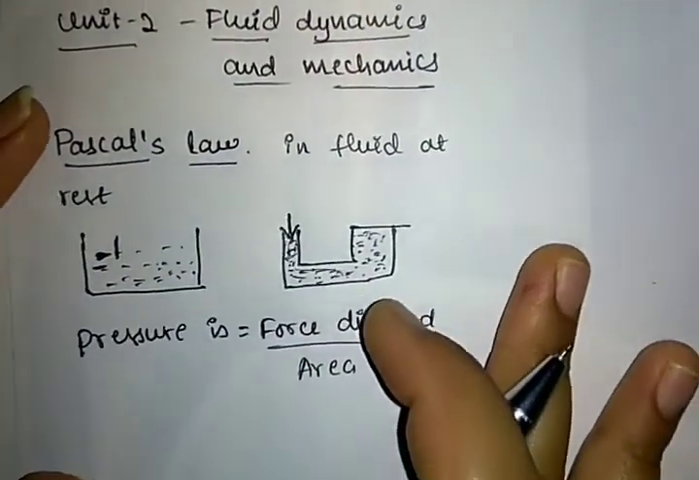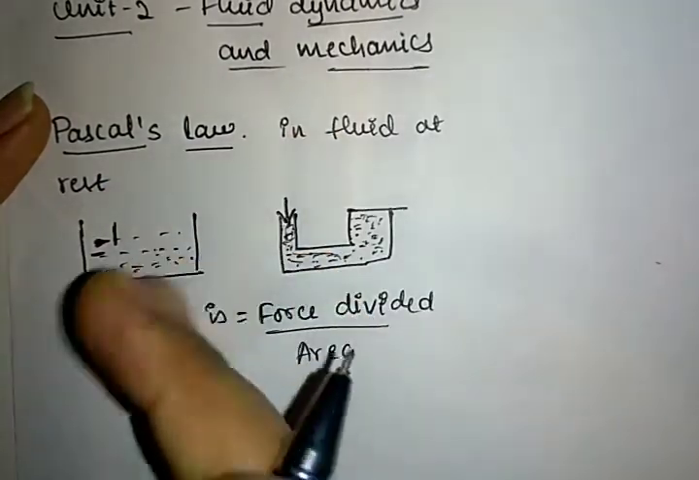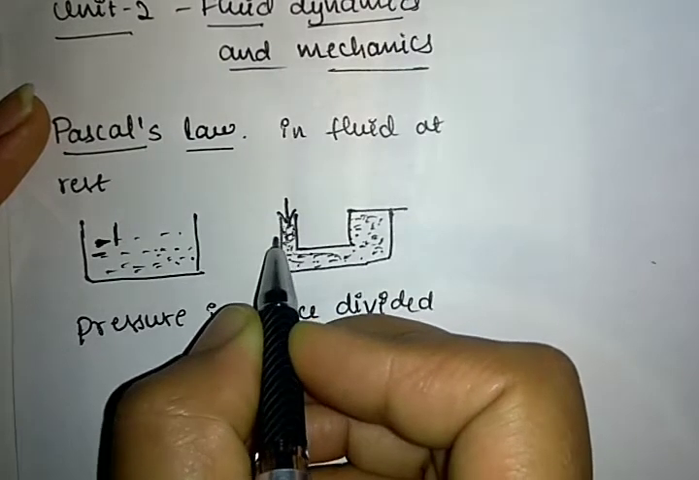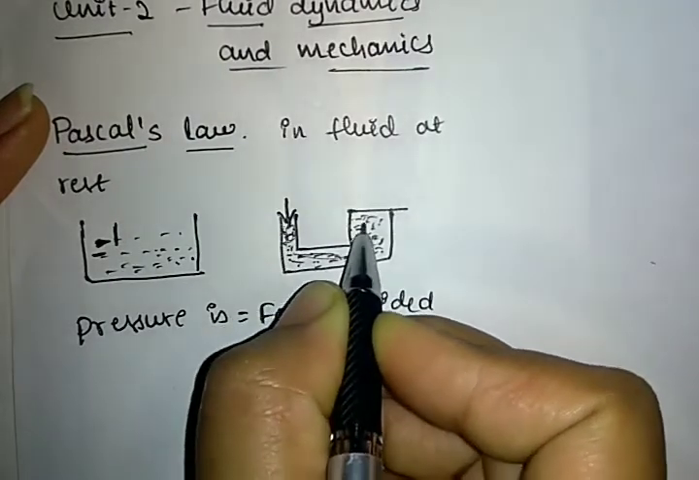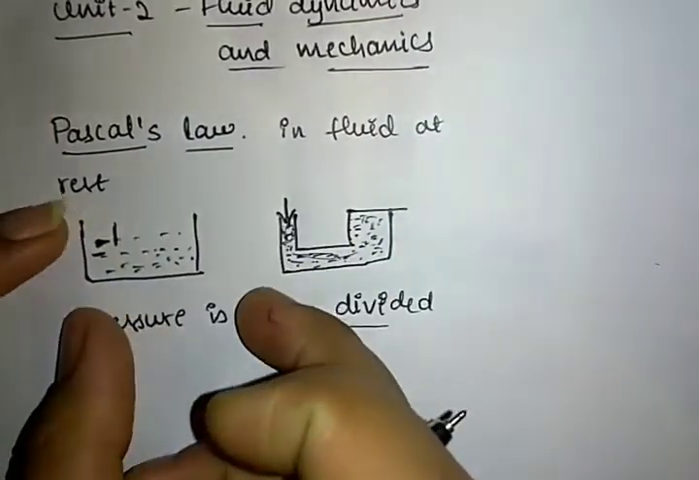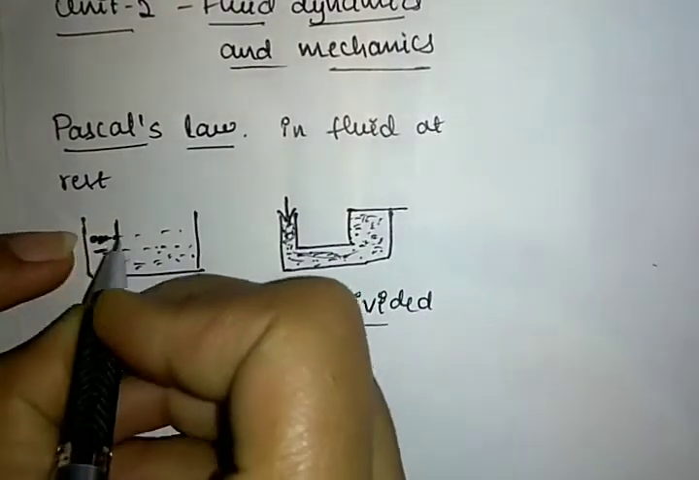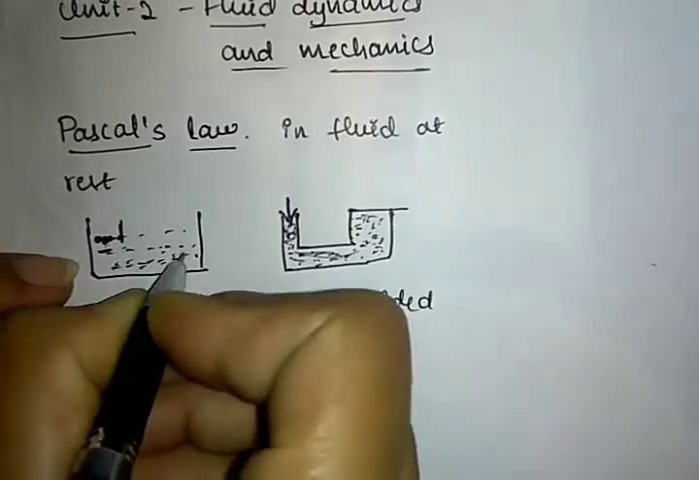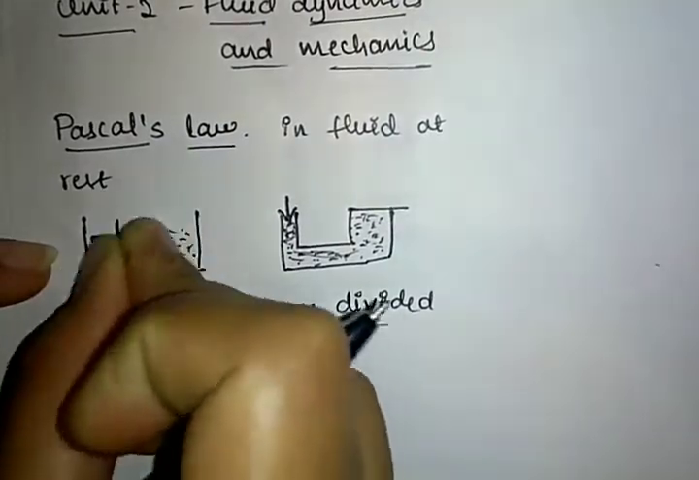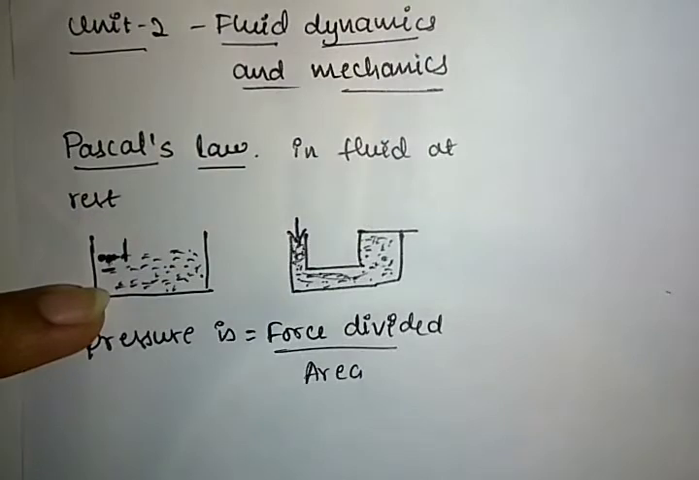The statement is, if the fluid is at rest in a closed container, the pressure change in one part of the container is transmitted without loss to every portion of the fluid. See, here is a fluid, and if we apply the pressure in this part, this pressure is transmitted all over to all the particles in the container. This is known as Pascal's law.